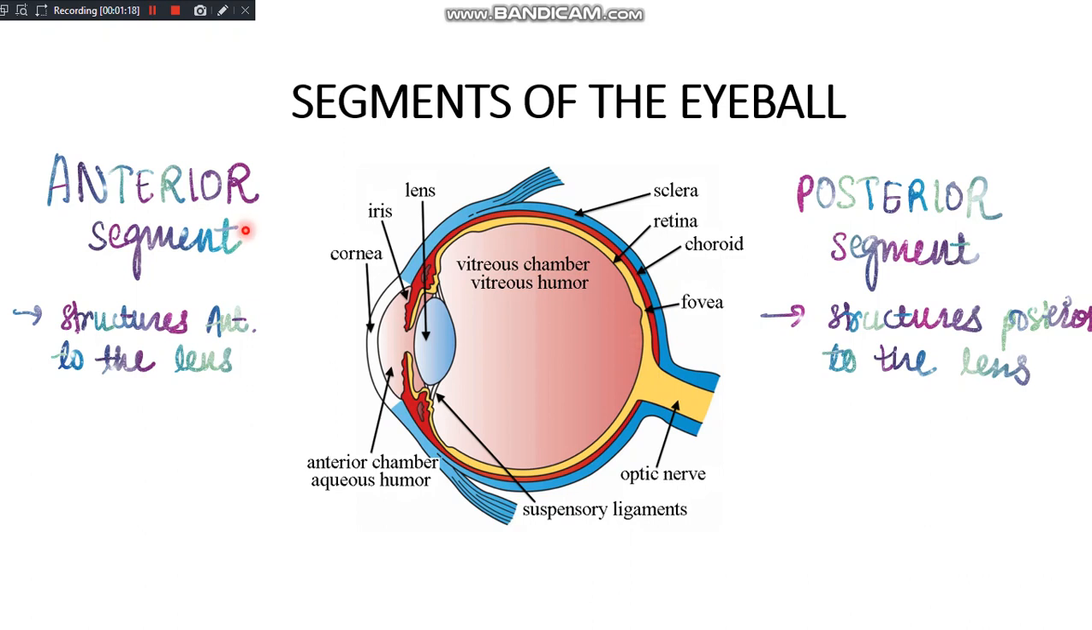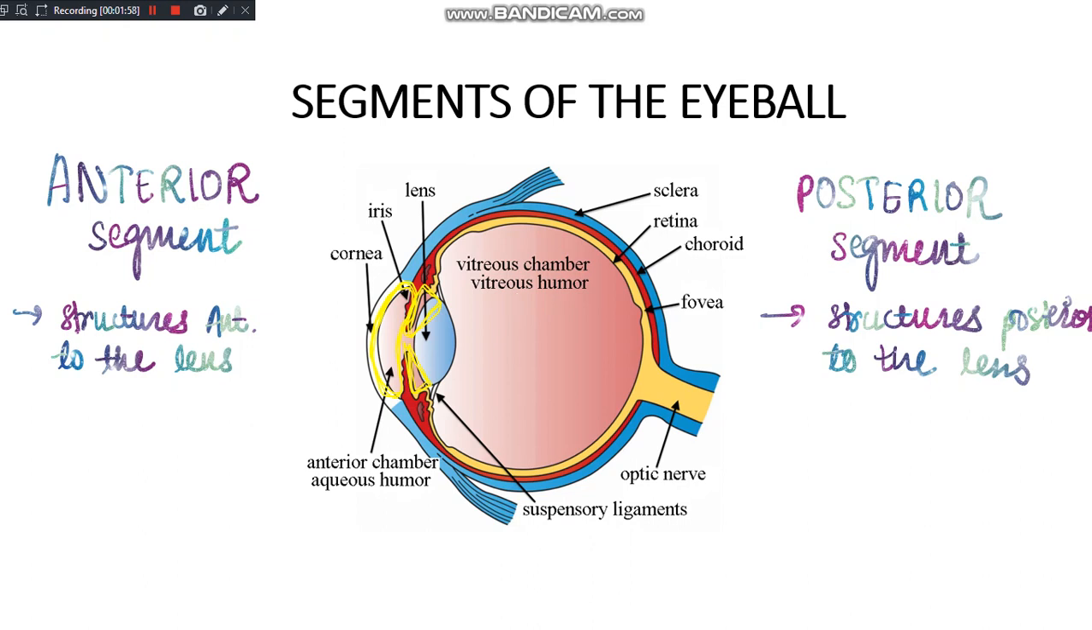Now, the anterior segment is further divided into two chambers, the anterior chamber and the posterior chamber. Let me just highlight or demarcate the two chambers. This one, the chamber anterior to the iris, is the anterior chamber, and this triangular space posterior to the iris is your posterior chamber. Both the anterior chamber and the posterior chamber are filled with aqueous humor, which is a fluid. Similarly, the posterior segment is filled with vitreous humor, which is a gel-like substance.